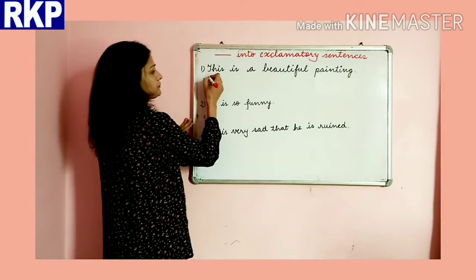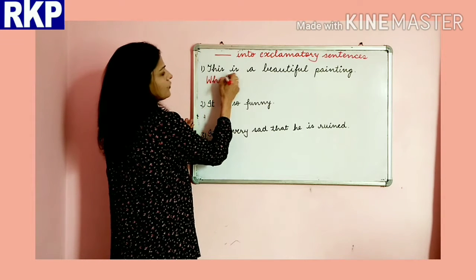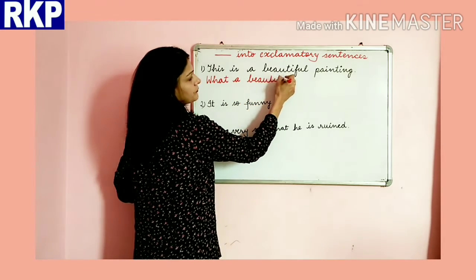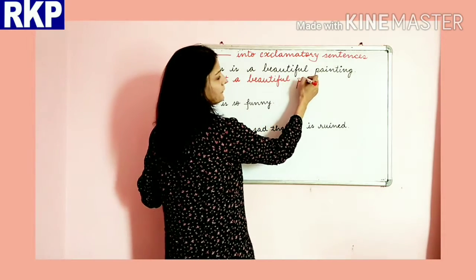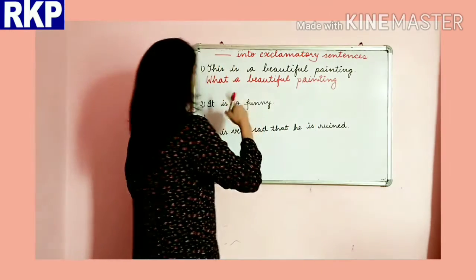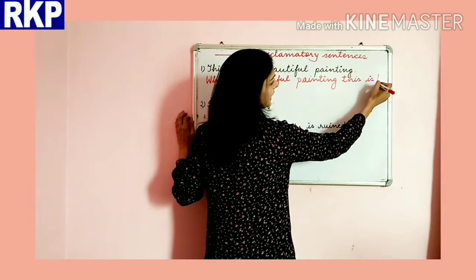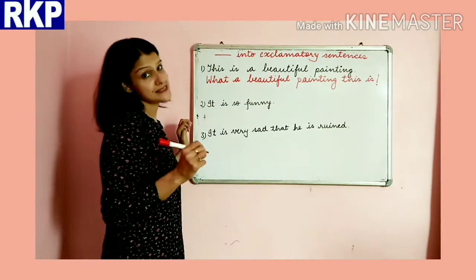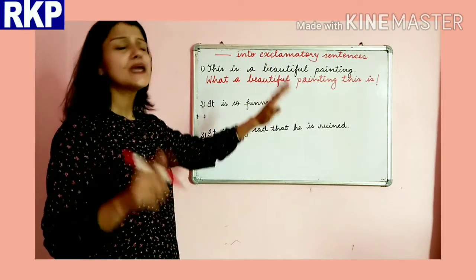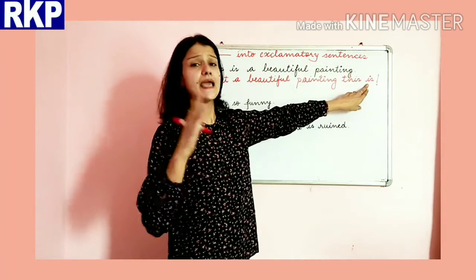I can say, what a beautiful painting this is, and exclamatory sign. Okay, you have to take care of this thing, beta. The helping verb will come at the end.